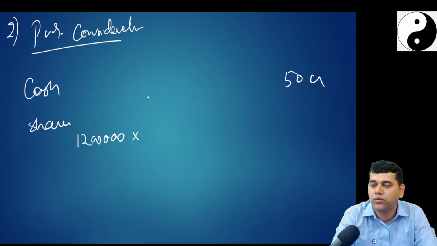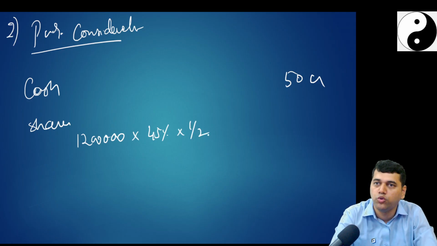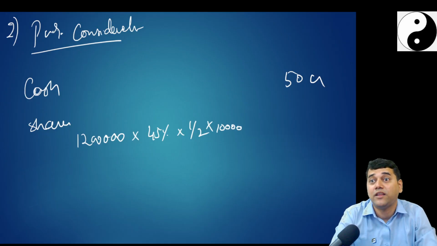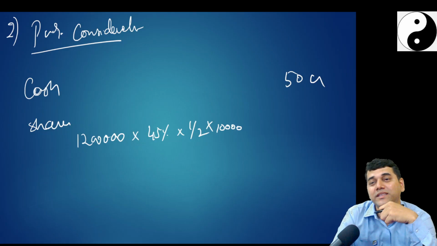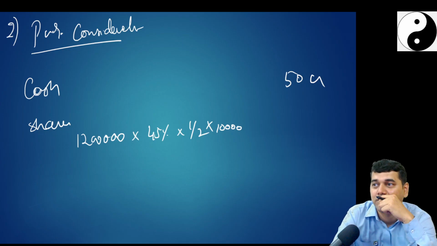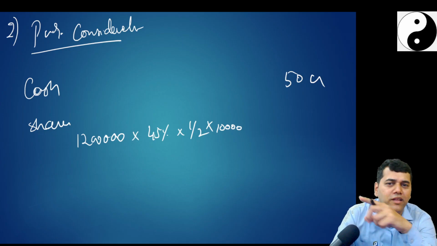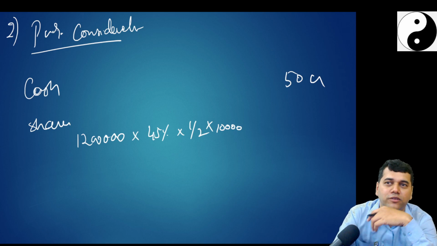into 45% stake you took, no? Into 1:2, half, into per share 10,000. Whose shares are you issuing? You are issuing the H Limited shares, no? Have we not done this in the previous two questions? Same story.